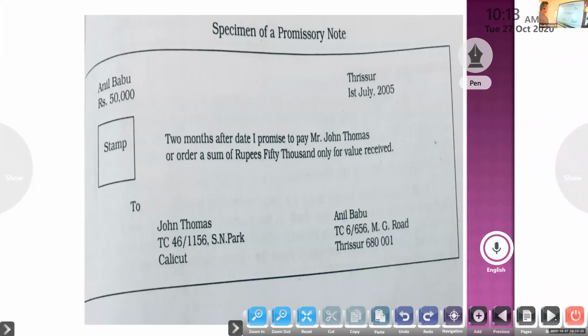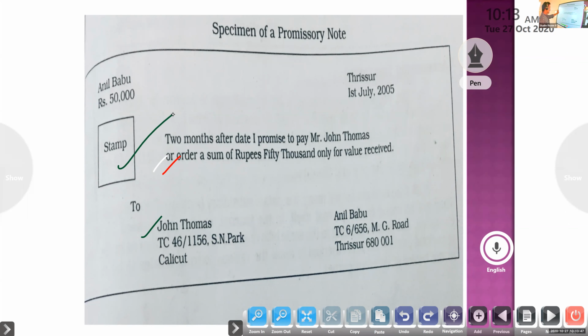That is a promise. For example, two months after date, I promise to pay Mr. John Thomas, so John Thomas is the creditor, or order a sum of rupees 50,000 only for the value received. So this is a promissory note. Stamp is necessary for a promissory note.